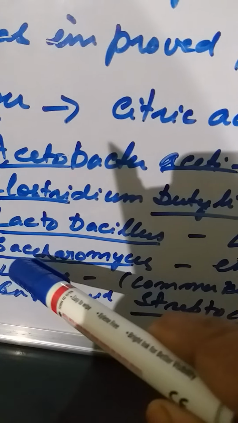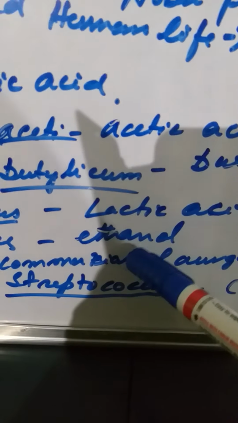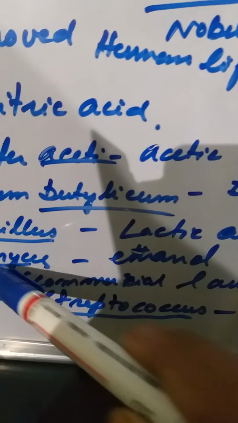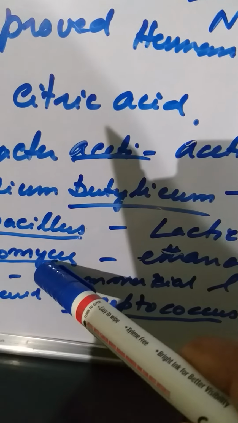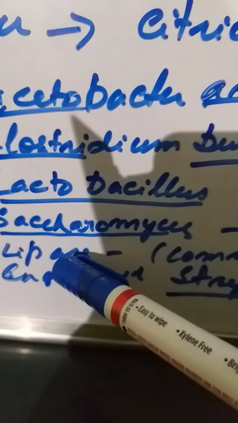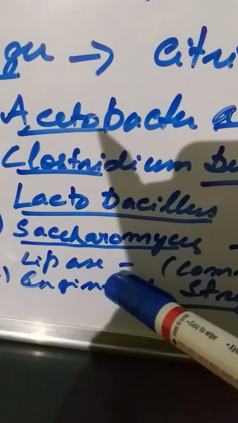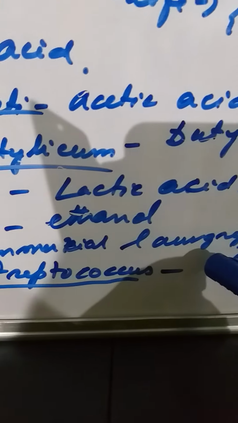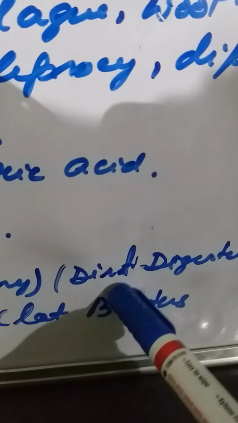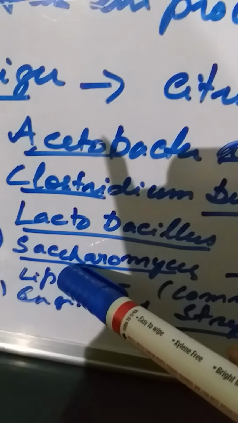Then comes Saccharomyces cerevisiae. You have already dealt with it: production of ethanol, commercially, and it is also used for brewing and bakeries. Then comes lipase. Now what is lipase? Lipase is actually an enzyme. It is used in commercial laundry as a dirt digester. If it is used along with the detergent, this lipase simply digests the dirt and helps in stain removal.